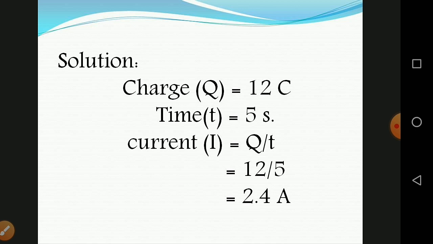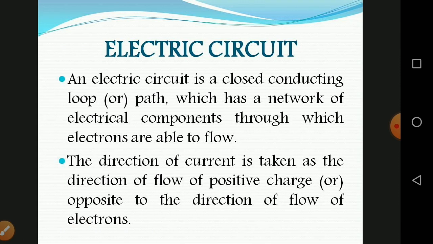2.4 ampere. So take your classwork note and write the solved problems. Take a new page for a new lesson, write the lesson name and then the date, and write the solved problems. And then electric circuit.